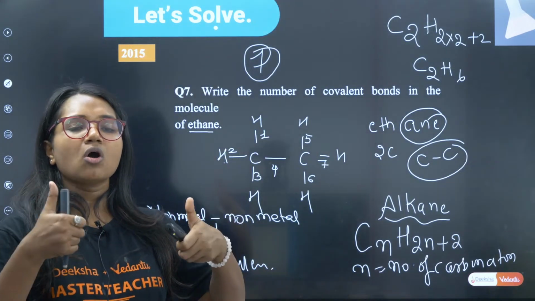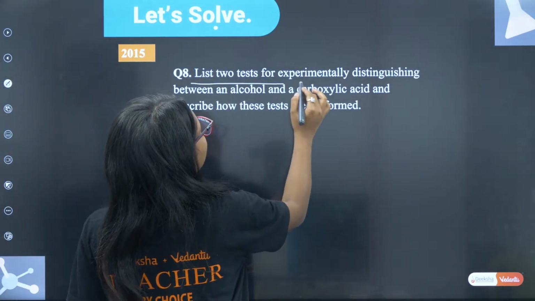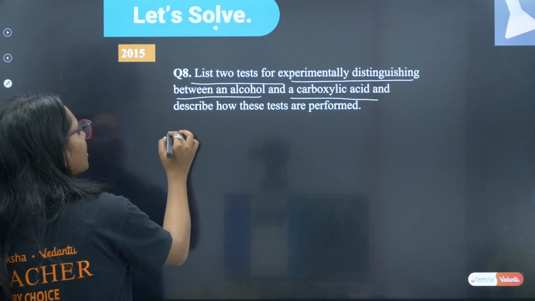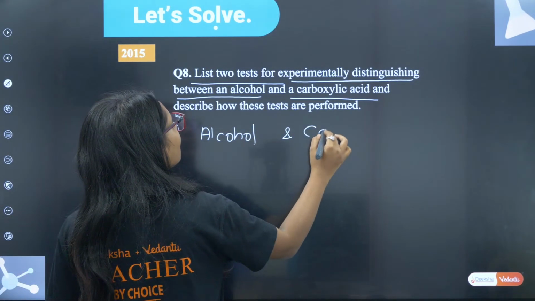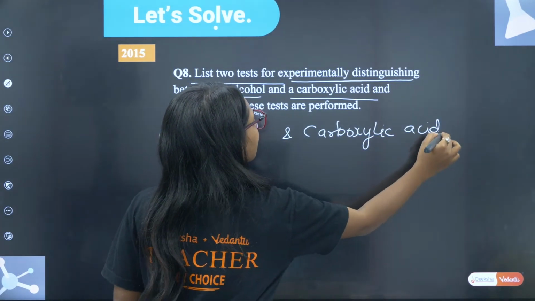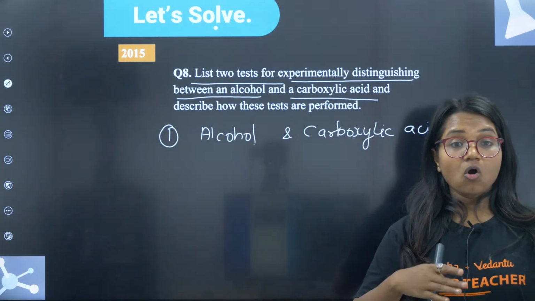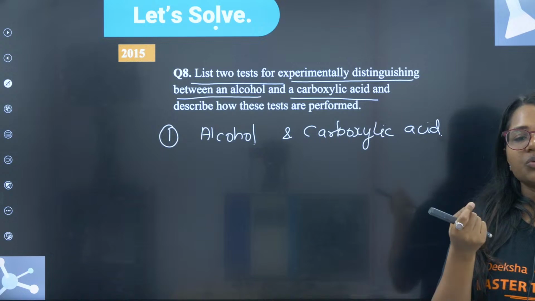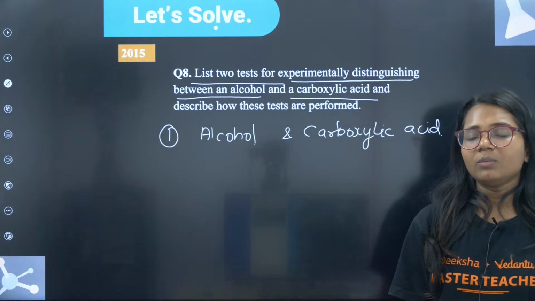If you have understood, don't forget to give me a thumbs up. Okay? Fine. Now, list 2 tests to experimentally distinguish alcohol and carboxylic acid. They want tests which can differentiate alcohol and carboxylic acid. What are some tests which will be given by acid but not alcohol, or by alcohol but not acid? One is very, very easy, which we have done even in the 7th standard, 8th standard. One test you all can tell me.